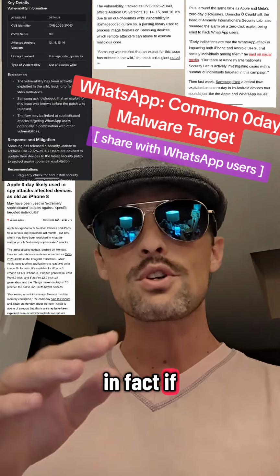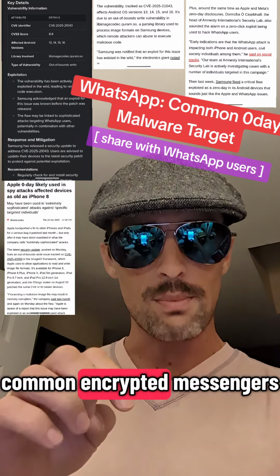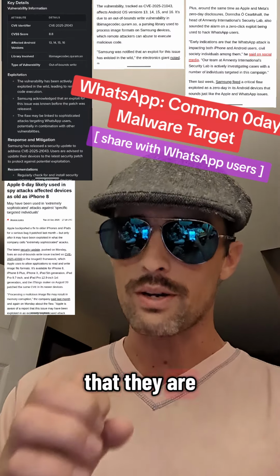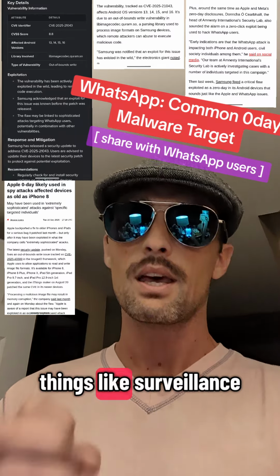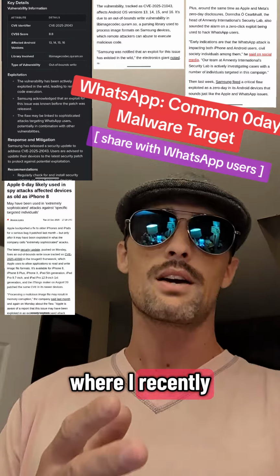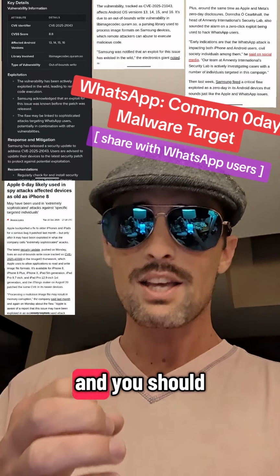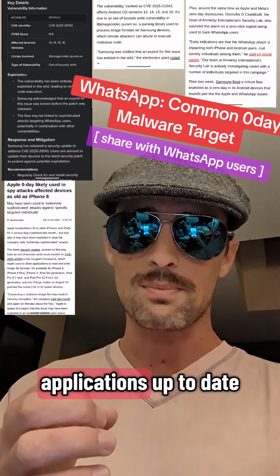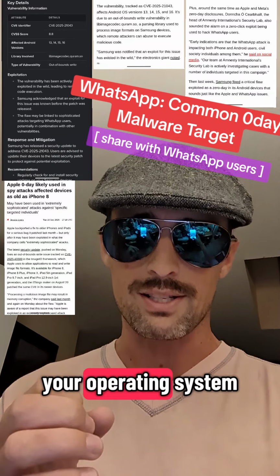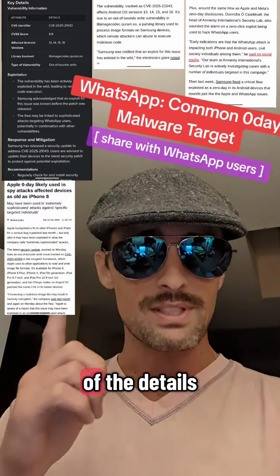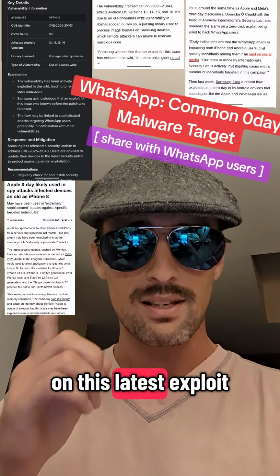In fact, if you're using one of the more common encrypted messengers, you can bet that they are one of the main targets for things like surveillanceware. I recently covered the surveillanceware investments in a recent video, and you should always keep your applications up to date as well as your operating system. You can see above for some of the details on this latest exploit.